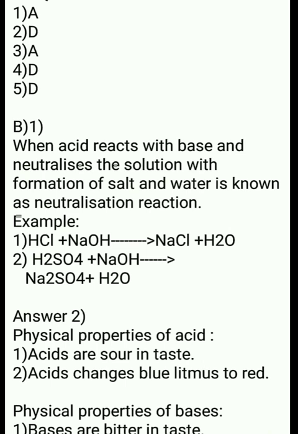When a strong base and a strong acid react with each other, what type of salt do they form? They form a neutral salt, that is NaCl, sodium chloride, along with water. And what is another name of sodium chloride? That is common salt.